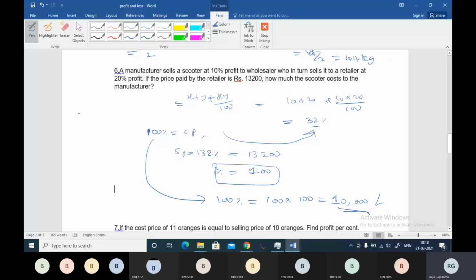Let's say P is the initial price. Now you are wanting 10% profit, so 110 by 100, into you want a 20% profit, so 120 by 100. That should be equal to 13,200. It will give you P directly. You can do the cancellations. It will give you P.